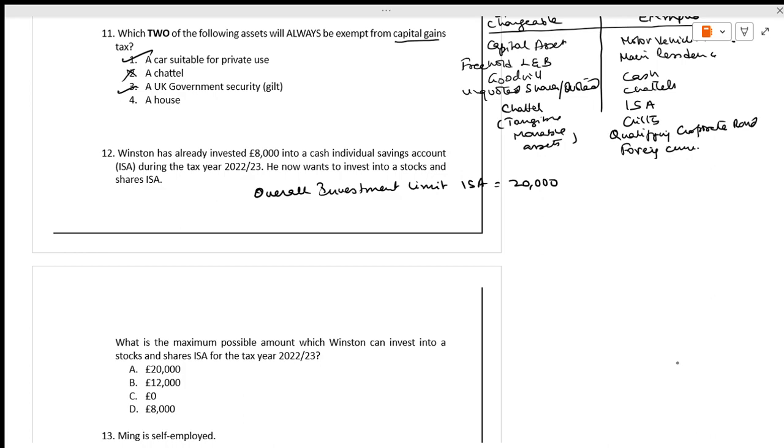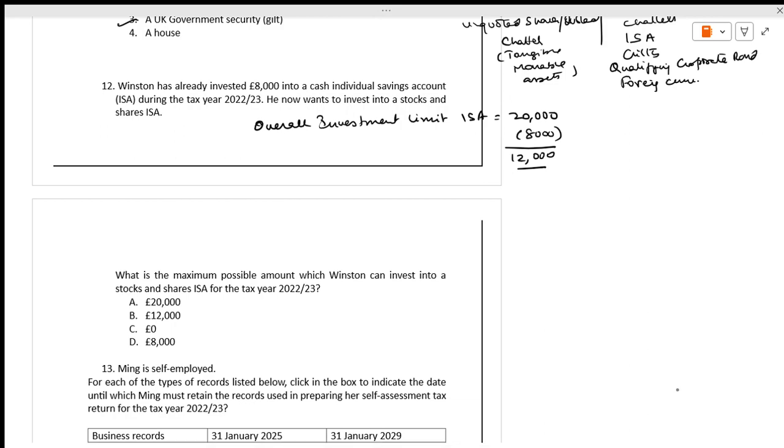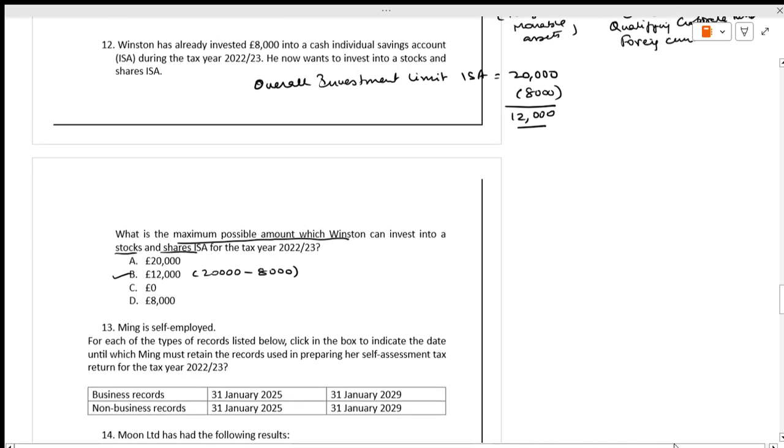How much is the 20,000 limit? How much has he invested? He has invested 8,000. Furthermore, how much can he invest? What is the maximum possible amount which Winston can invest in the stocks and shares of ISA? 12,000. 20,000 is the limit, and already he has invested 8,000.